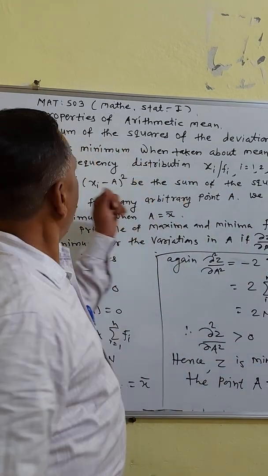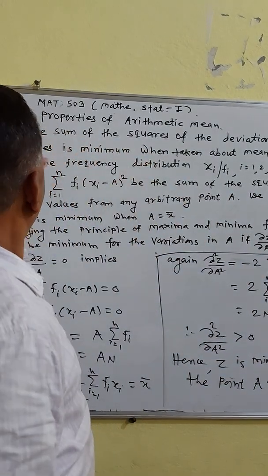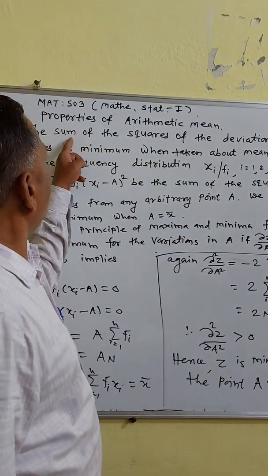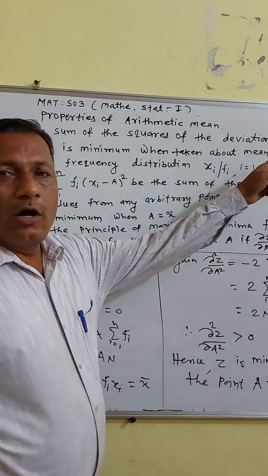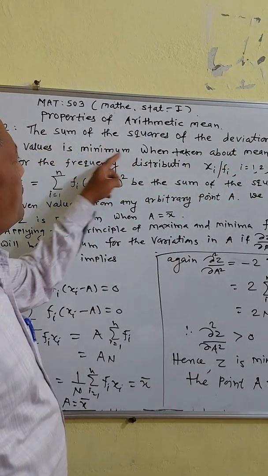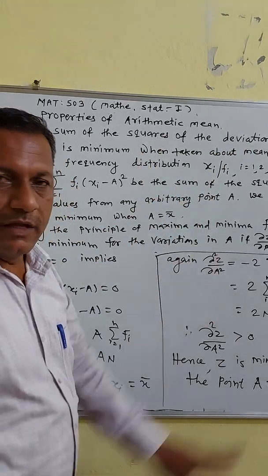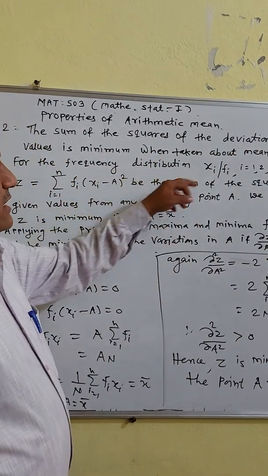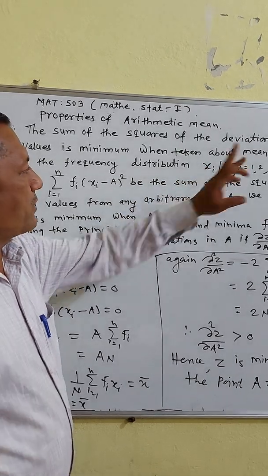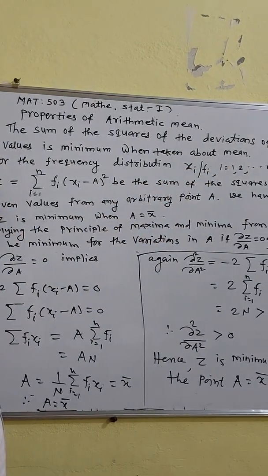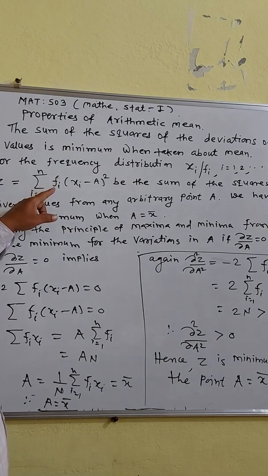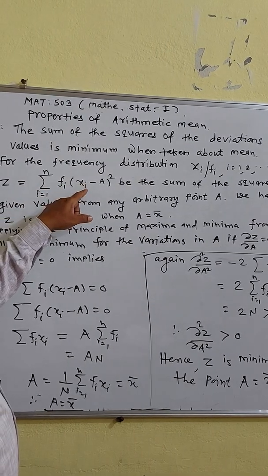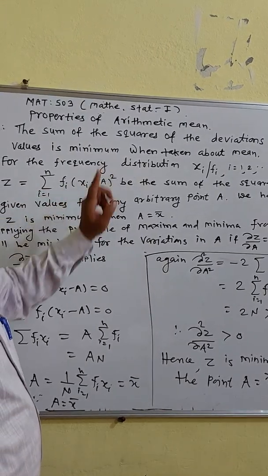Now we see the proof of the second property. The second property is that the sum of the squares of the deviations of a set of values is minimum when taken about the mean. Now the proof of this. For the frequency distribution xi by fi, i going from 1 to n, let z be equal to summation of fi into (xi minus a) whole square.